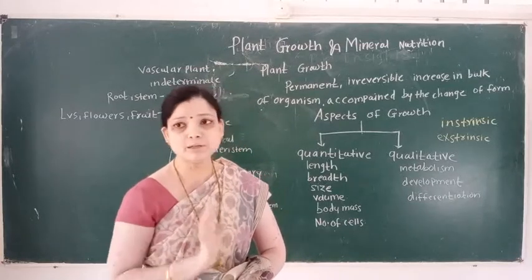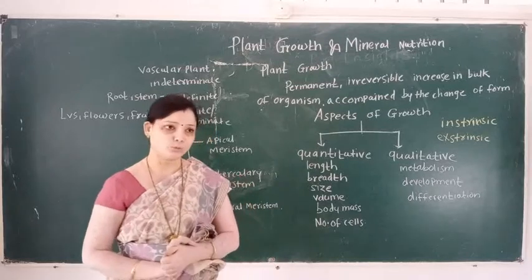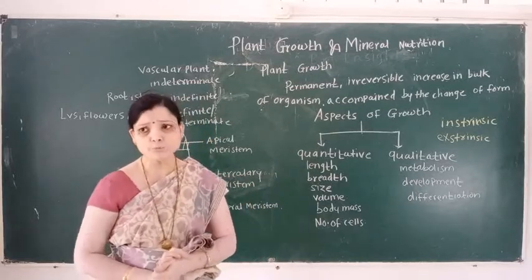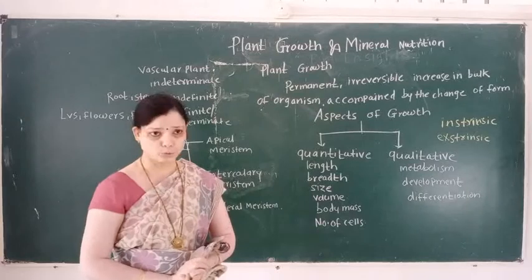Then we learn the aspects of growth. How many aspects of growth are there?